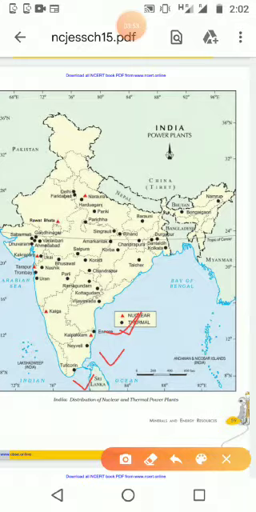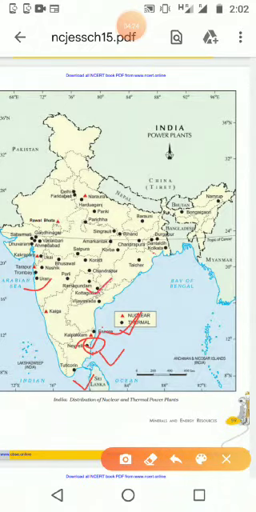Then we can see many thermal plants. They are near places where coal, petroleum or natural gas is available. We know coal is available in the Neyveli side, and that's why nearby areas also started thermal plants. Here in Maharashtra we can see many thermal plants.